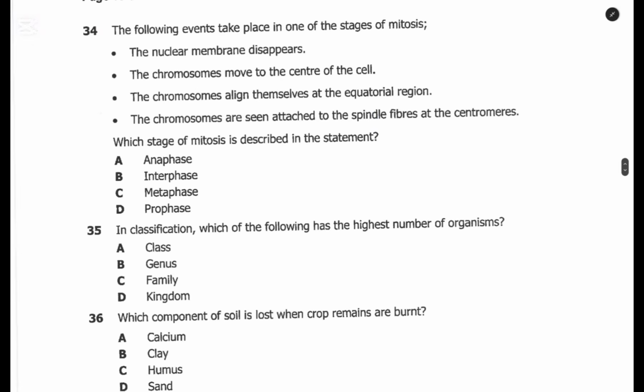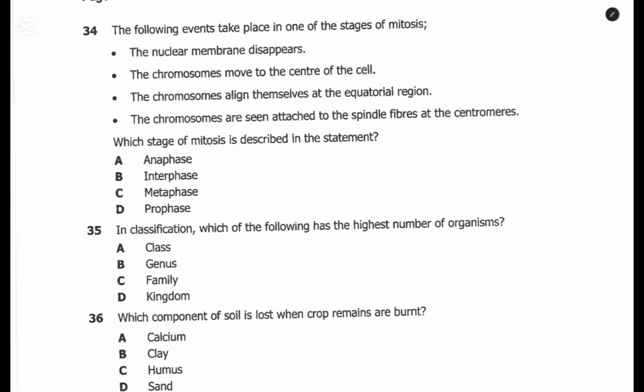Question 34. The following event take place in one of the stages of mitosis. The nuclear membrane disappears. The chromosomes move to the center. The chromosomes align themselves at the equatorial region. The chromosomes are seen attached to the spindle fibers at the centromeres. Which stage of mitosis is described in the statement?